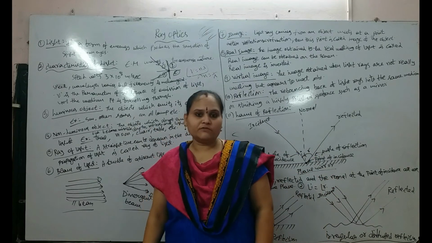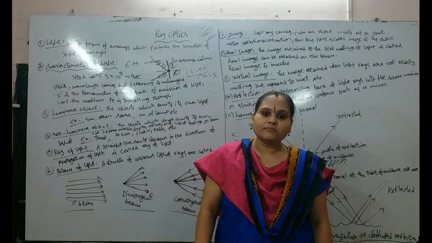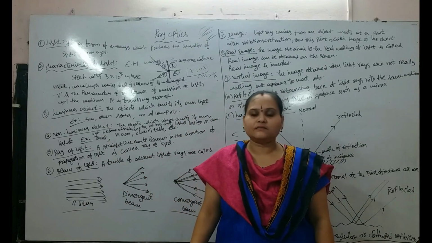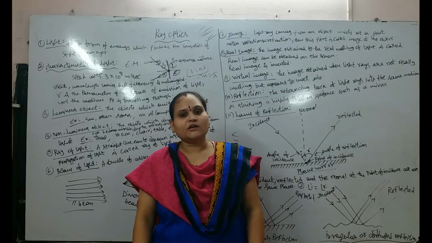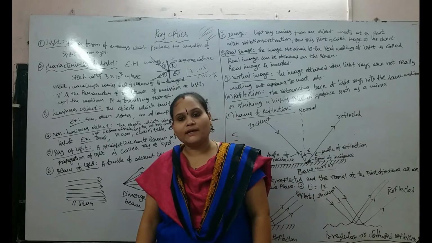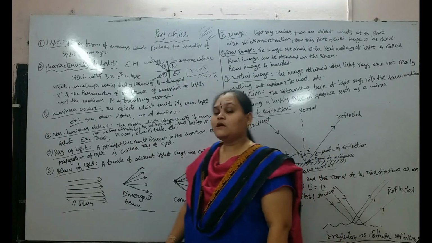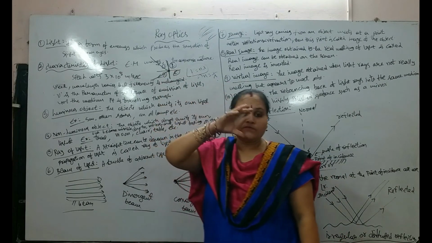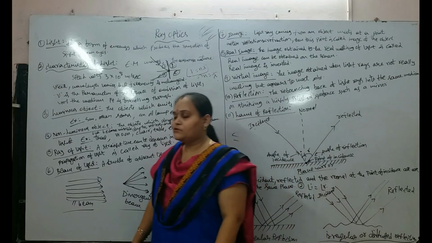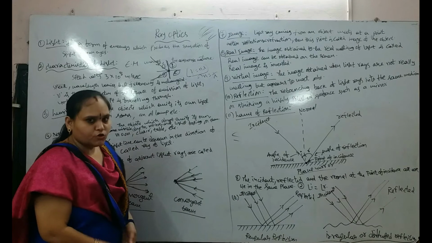Next, luminous objects. We have two types of objects, luminous objects and non-luminous objects. A luminous object is an object which emits its own light. Examples: the sun, stars and an oil lamp. Non-luminous objects do not emit their own light but become visible due to the reflection of light falling on them. Examples are the moon, trees, table, pencil, blackboard; all are non-luminous objects.